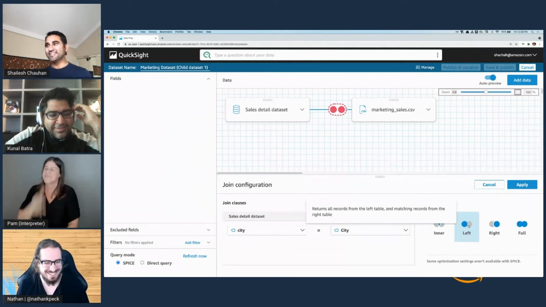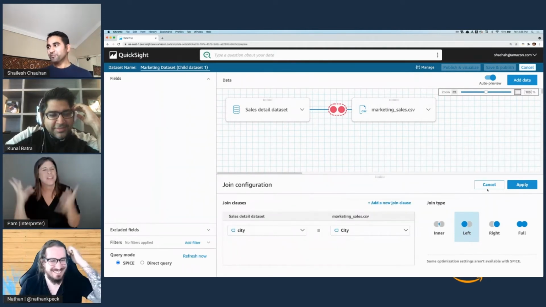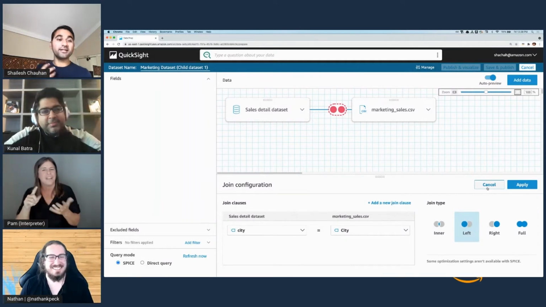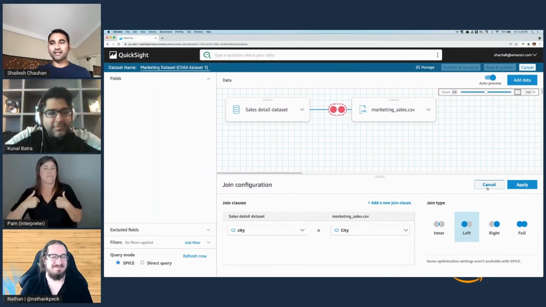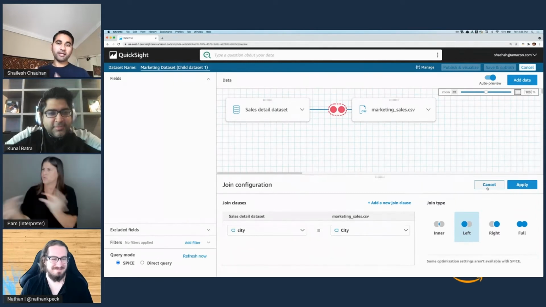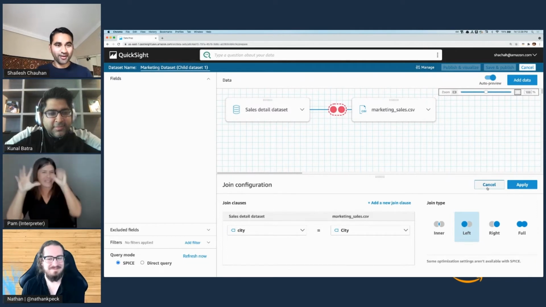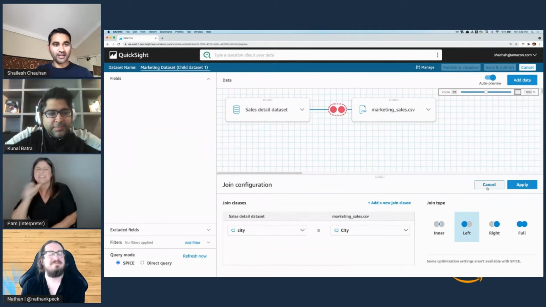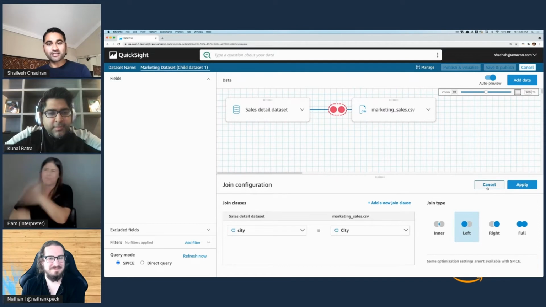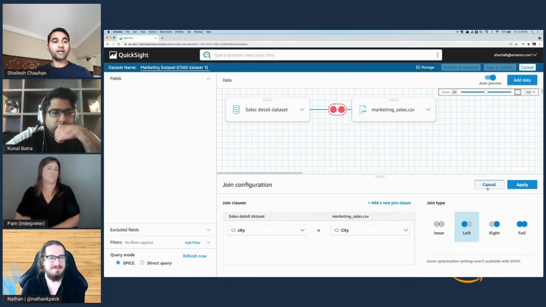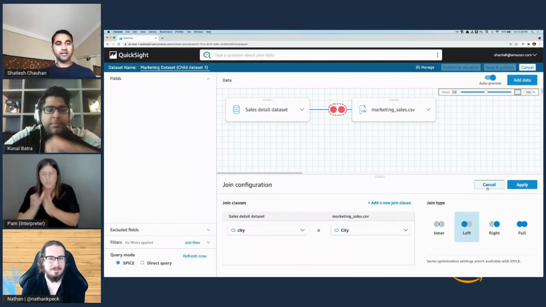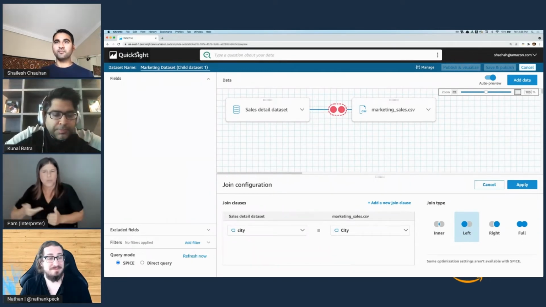Absolutely, right. So that's really the beauty of it. A marketer, I don't feel that they should know about joins or learn about joins, right? They might know, and that's great for them, right? It's amazing that they know about it, but they don't have to, right? And that limitation should not stop them from asking questions on business data, right? So that's really the motivation behind introducing this functionality.